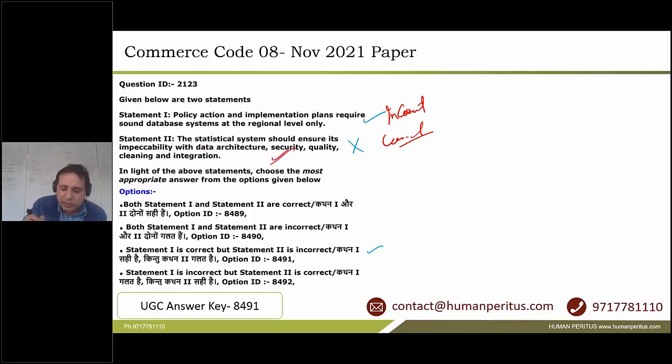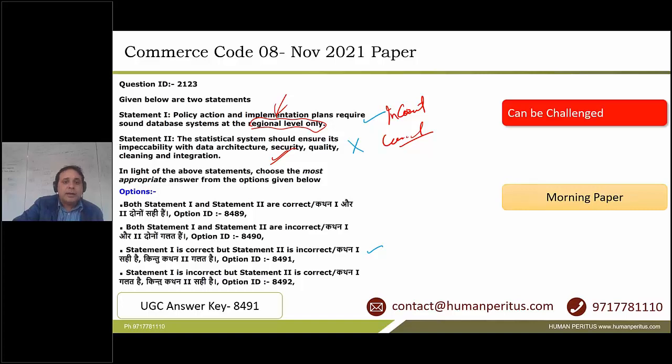Policy action and implementation plan requires sound databases at regional level only. Of course not. In fact, it requires it at quite a macro level or national level or whatever you want to say. Therefore, this is incorrect. Therefore, the answer to this question, which is given as C, is wrong. The correct answer of this question should be D.